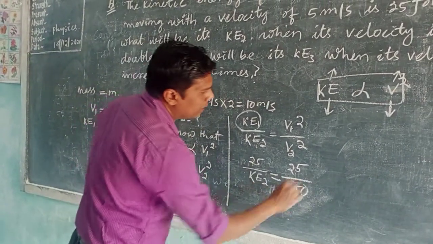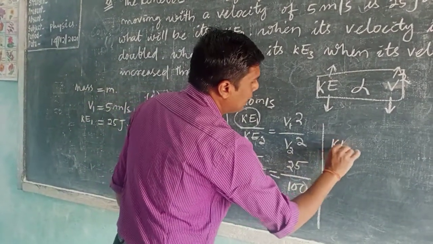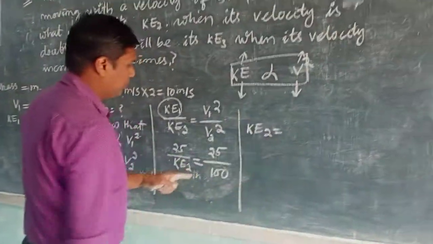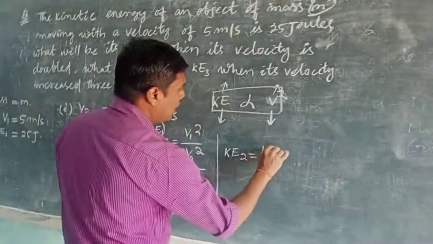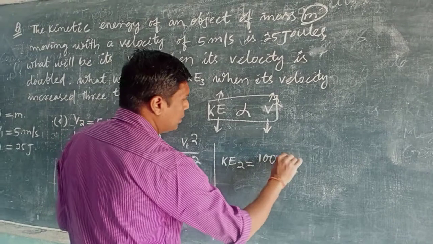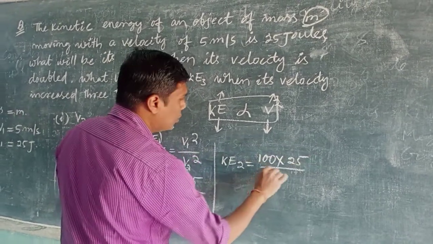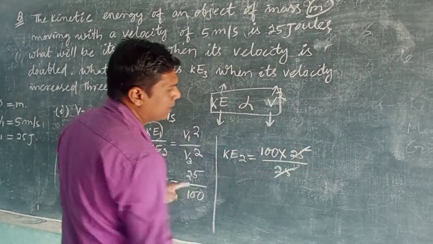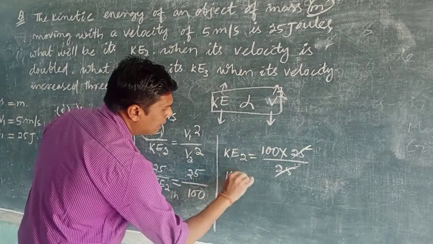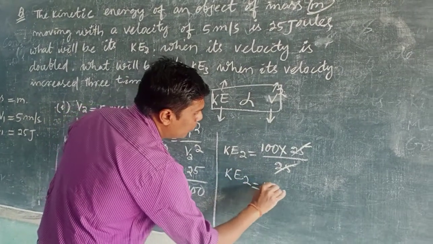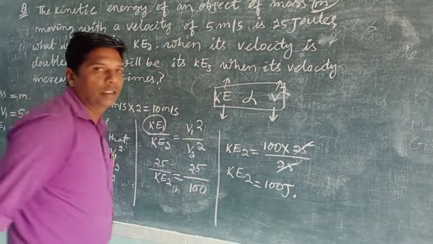So in this case we can calculate kinetic energy 2 is equal to 100 into 25 upon 25. So this will be cancelled. Therefore kinetic energy 2 becomes 100 joule. Clear this one?